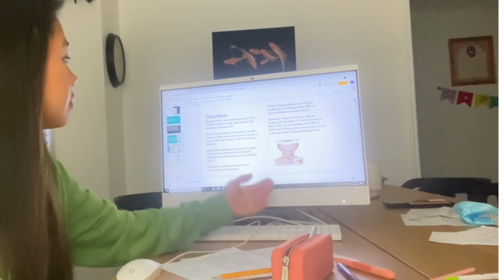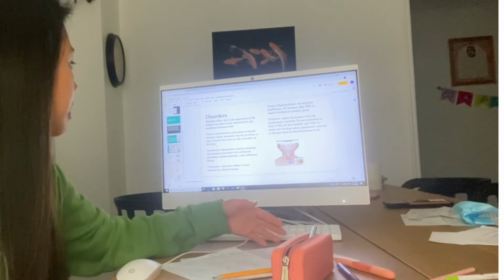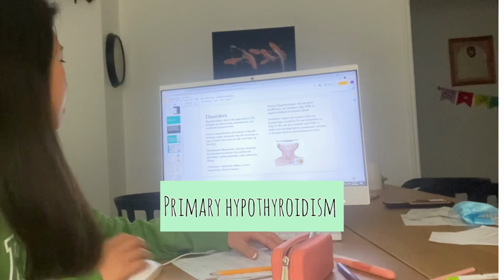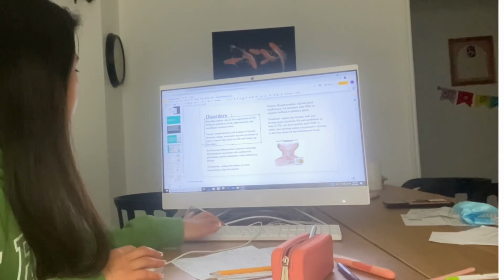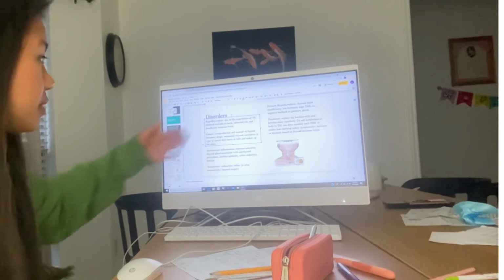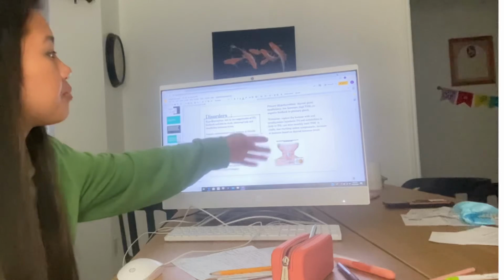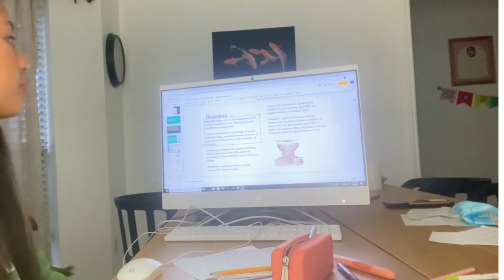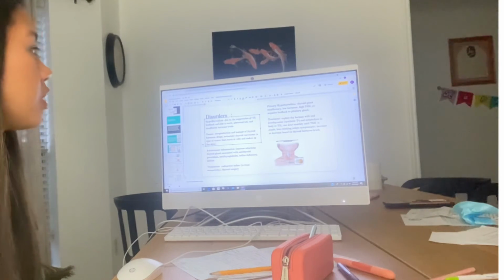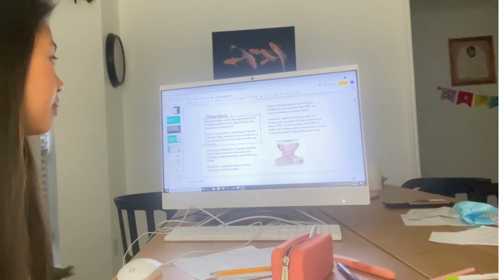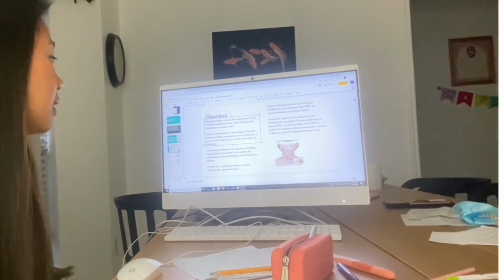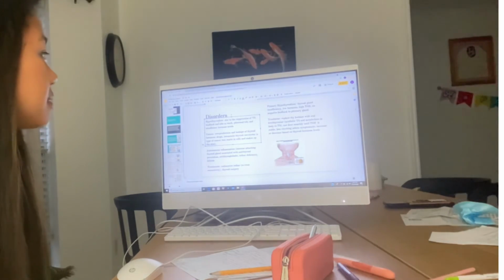And then another type of disorder would be primary hypothyroidism, which contrasts from hypothyroidism. That was hypothyroidism. This is primary hypothyroidism, where the thyroid gland is insufficient and there are low hormone levels with high thyroid stimulating hormone, and no negative feedback in the pituitary gland happens.